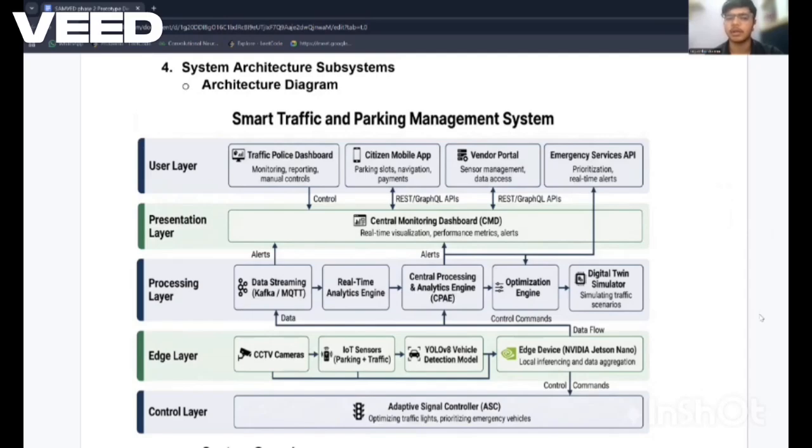Now, talking about the system flow, the data flows continuously from sensors and cameras to edge devices where it is processed and sent to the analytics engine. The system then makes intelligent decisions, which we send as control commands to traffic signals. Simultaneously, insights are delivered to dashboards, police authorities, and citizen applications. Our system is real time, automated, and data driven, transforming traditional fixed traffic systems into a smart, adaptive urban mobility solution.